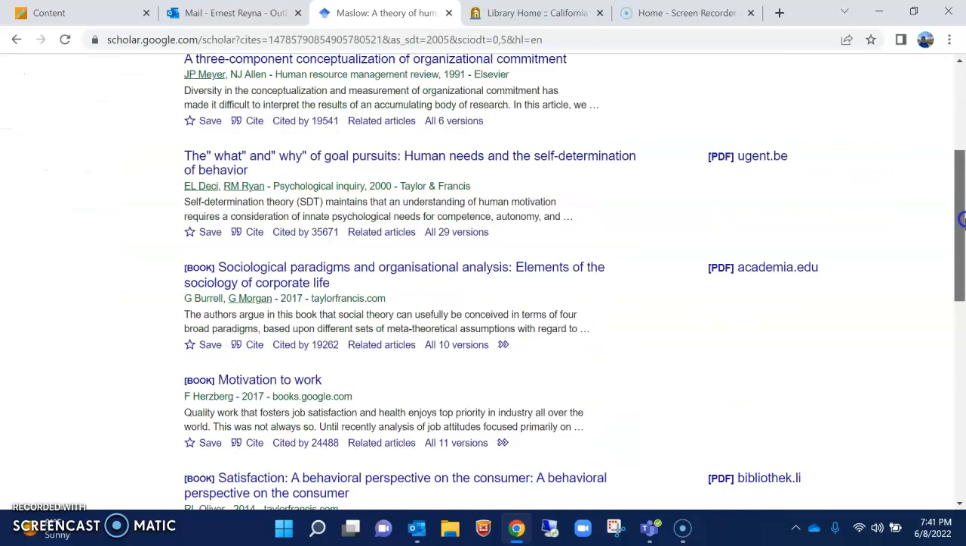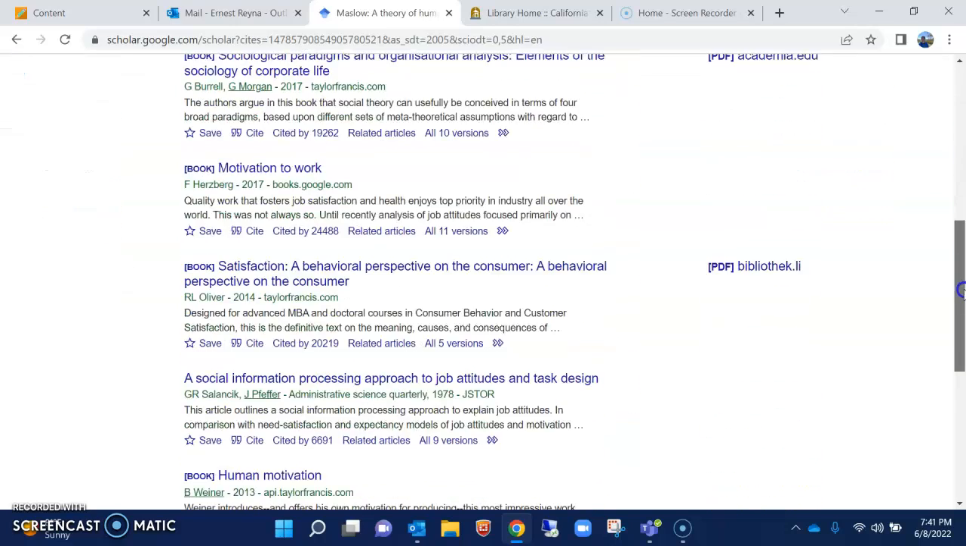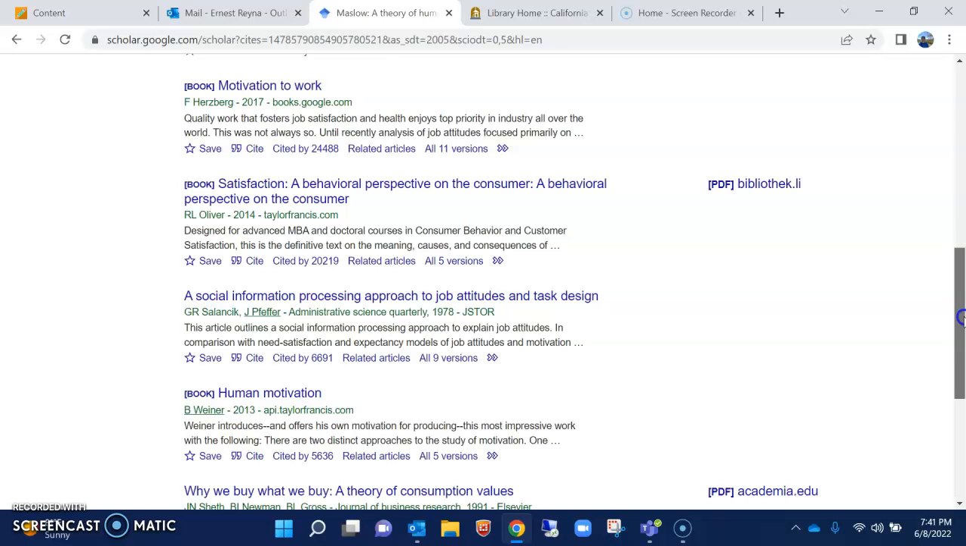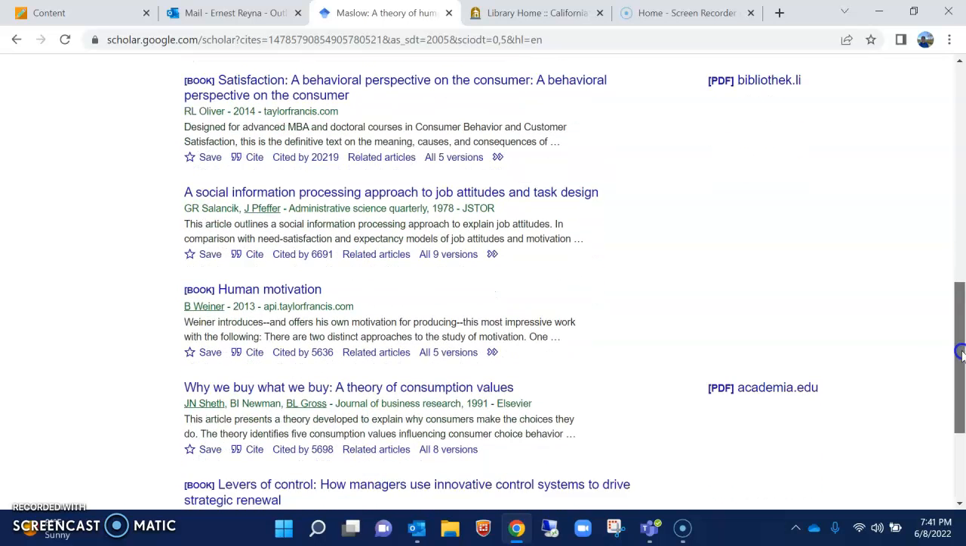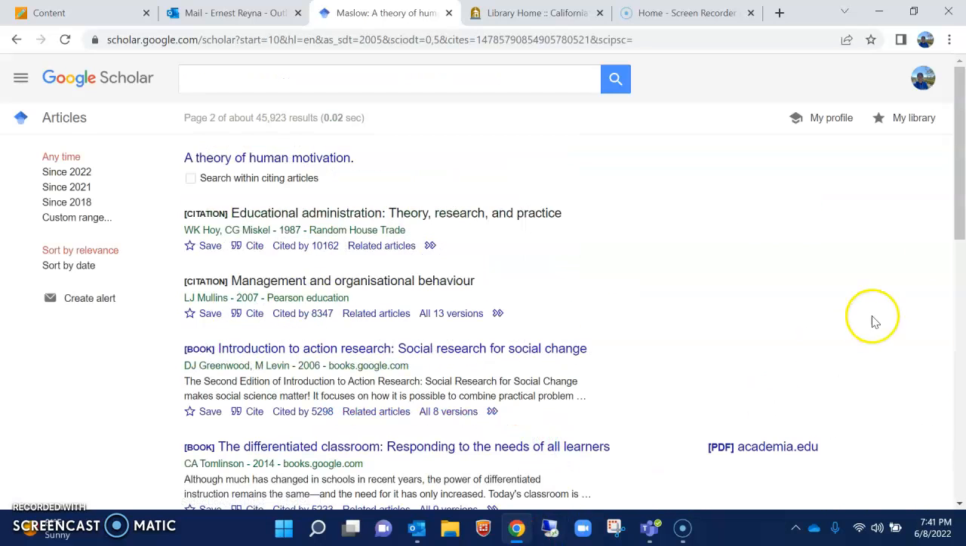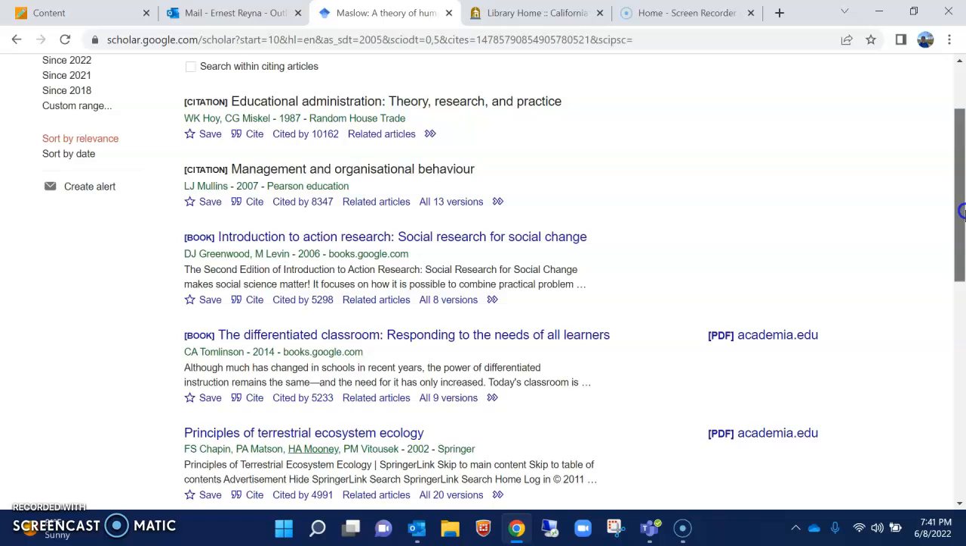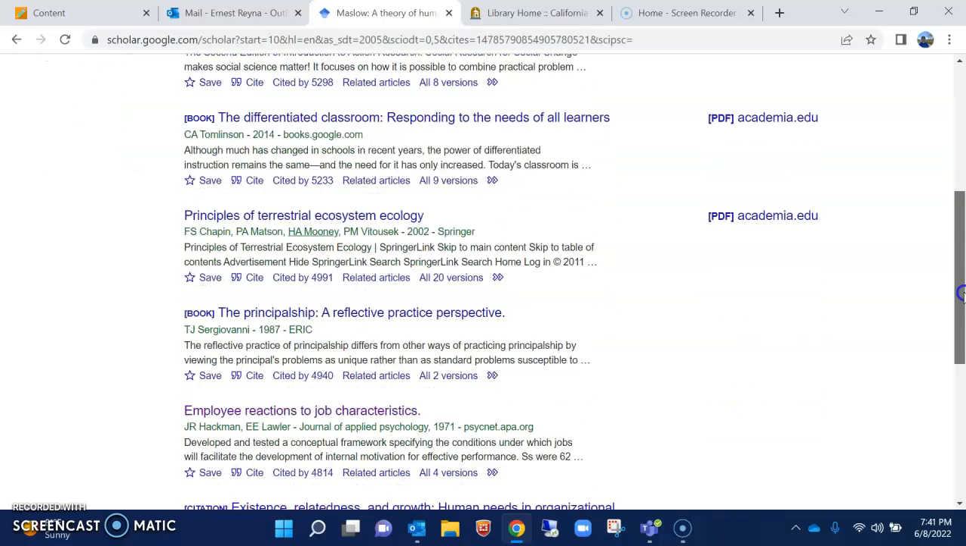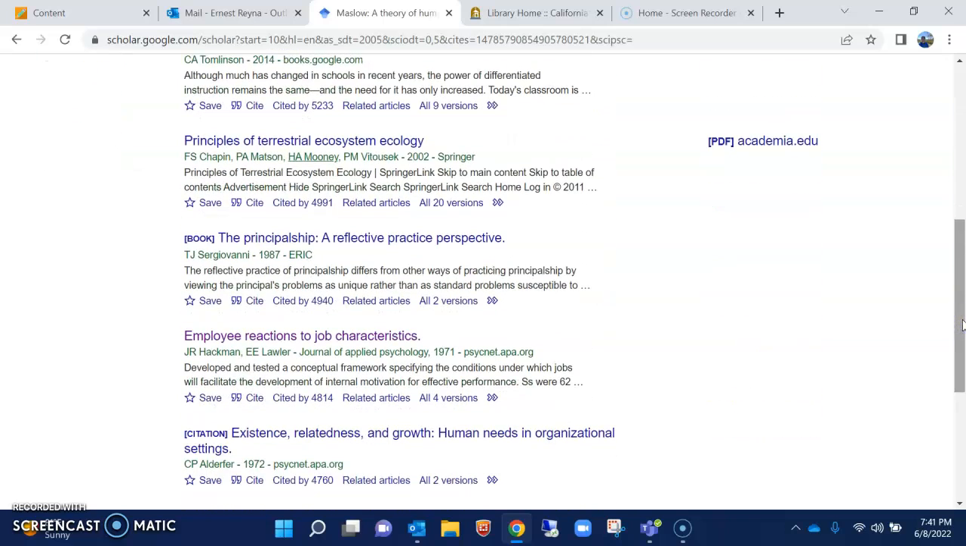What I was able to find was a work from the authors Hackman and Lawler. I found that article a little bit down, I think it was on the next page, and I chose that one because it was a journal. I chose it because I liked what the article had to say and how it related back to what we were talking about. So it's this one here, Employee Reactions to Job Characteristics.